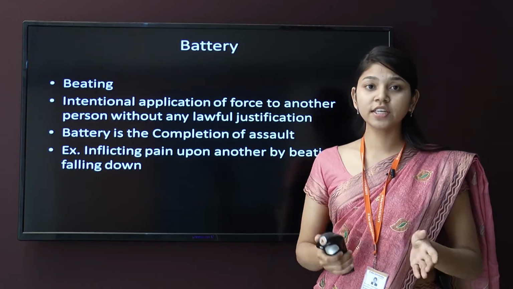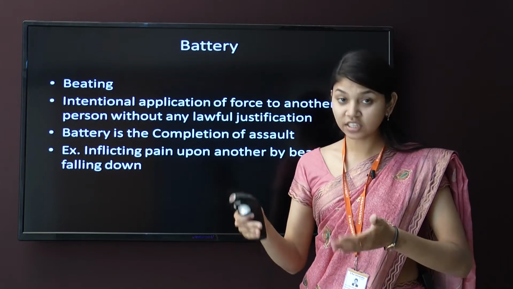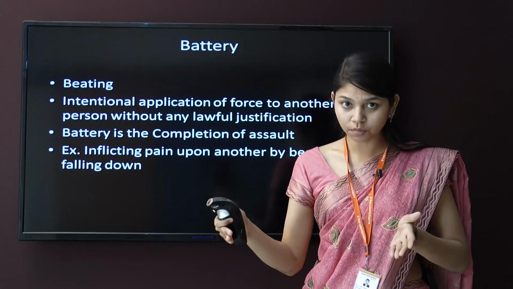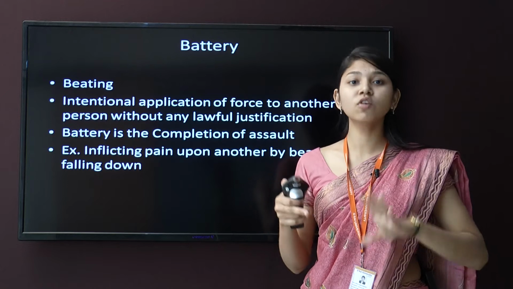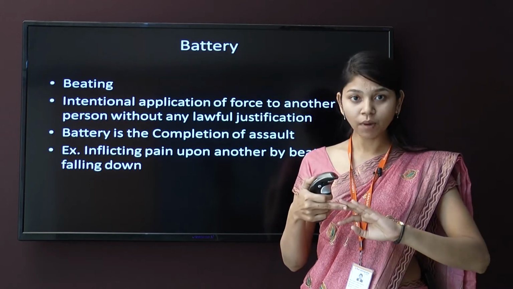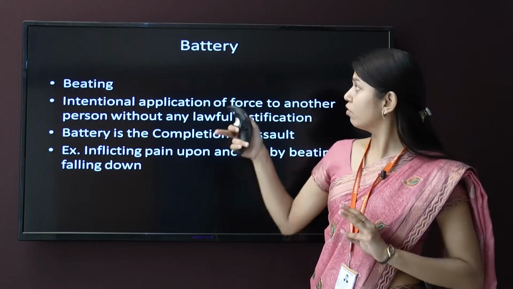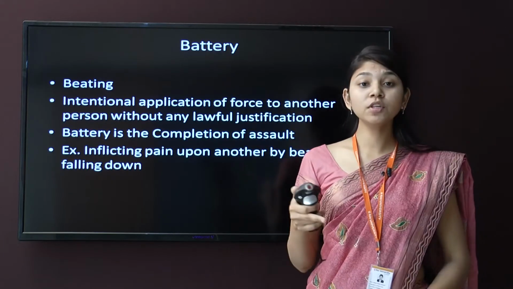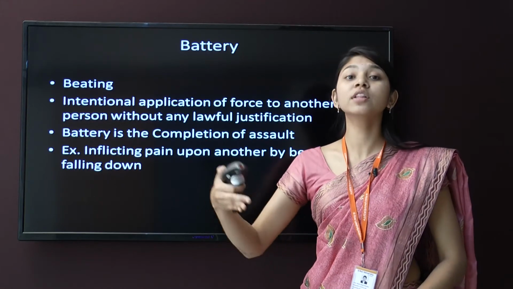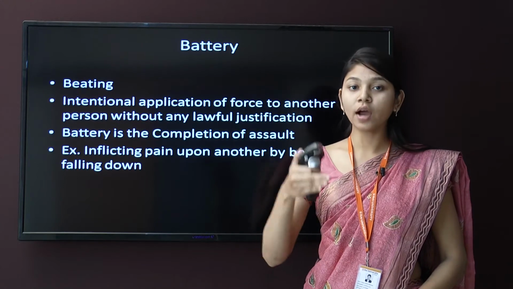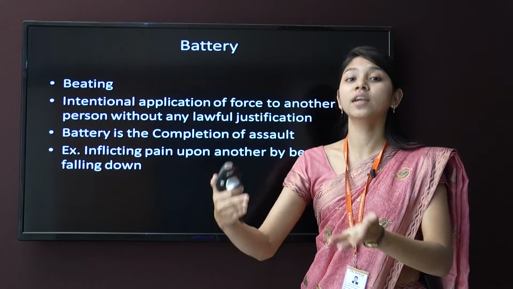As I have said, these are the torts which happen against the person. Again I am repeating that tort relating to person is of four kinds: assault, battery, false imprisonment, and malicious prosecution. We have studied assault, now we are going to study battery. Battery means beating. Assault means attempt, but beating means doing the act.